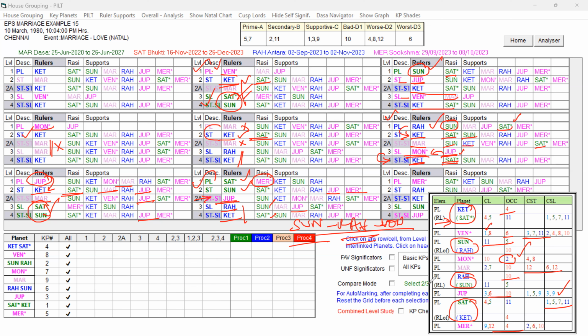We have to start the examination from the source planet. Source planet cuspal lordship, what it is having, what star lord is getting, what sub lord is promising. The key planet of the Dasa Lord, if it is present or not. What is not there in the Bhukti, if it is there in the Antra Lord, and also free from the unfavorable key planets of the Bhukti Lord, that Antra Lord will be favoring. So that way, we have to be very careful in analyzing level wise. For that, the EPS table will always be useful. But even here also, once you sort out the 2, 3 planets which are having the key planets and to have the comparative study, it's better to open the EPS table and analyze.